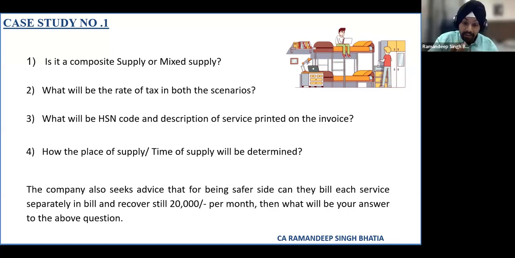Sir, you can recall just a few slides back, I was discussing some indicators given in the service tax education guide. I just wanted to highlight that in various situations, what the authorities usually do is stick to that particular indicator and say that it will be called a bundle of services when the majority of service providers in that area use a similar package. They will stick to that situation only, and they will say no, it will be treated as mixed supply and not composite supply. So that is one issue I wanted to highlight.